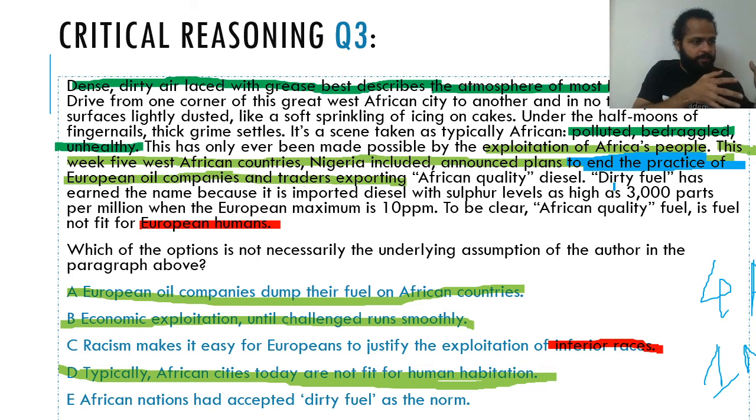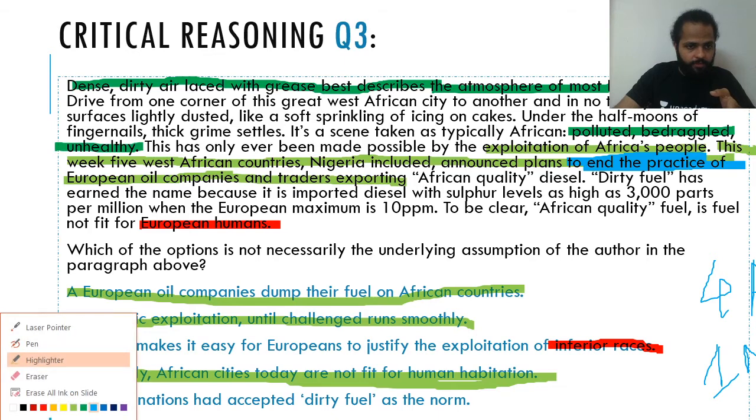It was actually taking place earlier. Fair enough. If it was taking place earlier, that means they had accepted dirty fuel as the norm. Otherwise, a city like Lagos would not have reached such a state of unhealthy environment, right? And hence this can also be one of the assumptions. Option D can also be one of the assumptions.